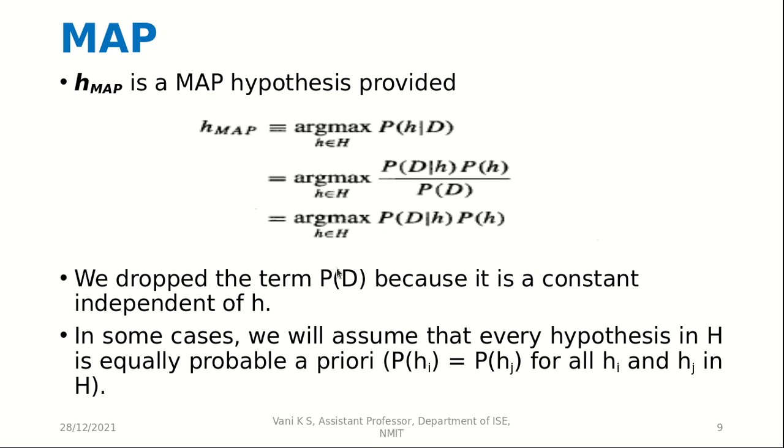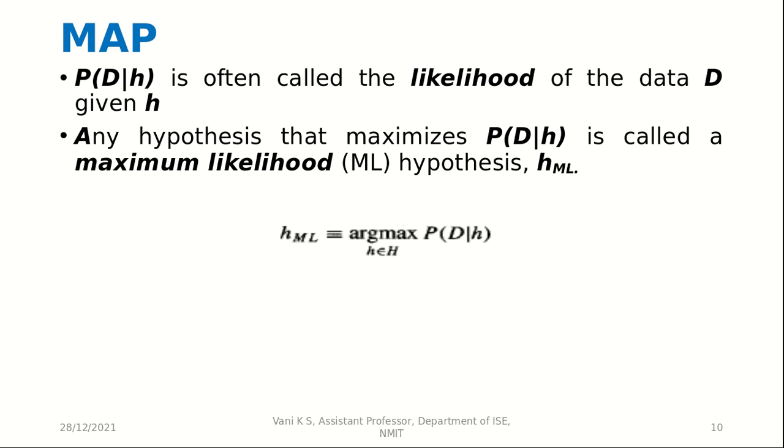In some cases, we will assume that every hypothesis in H is equally probable a priori. So sometimes we can just assume that P of Hi is equal to P of Hj and all the hypotheses have the same probability. Then P of D given H is often called the likelihood of data D given that hypothesis H is correct. Any hypothesis that maximizes P of D given H is called a maximum likelihood hypothesis, HML. So wherever the P of D given H is the maximum, it is called the HML.